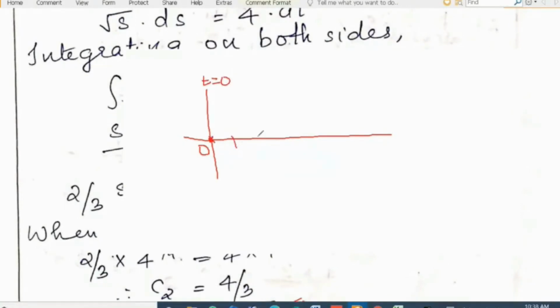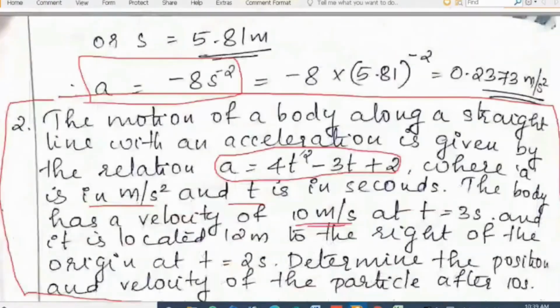Then when t is equal to 2 seconds, the position was, say, 12 meter to the right of the origin. Okay, so that is given in the question.